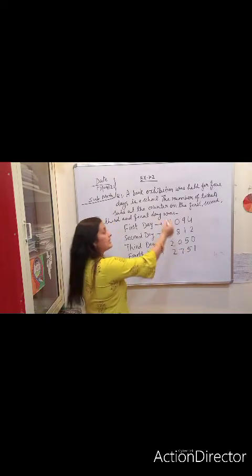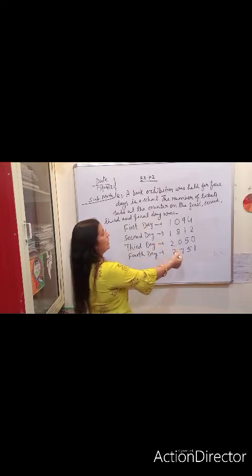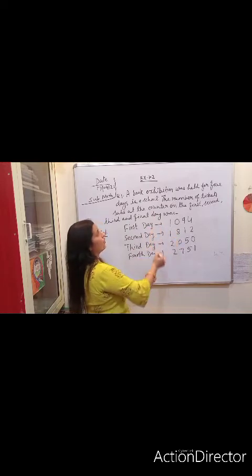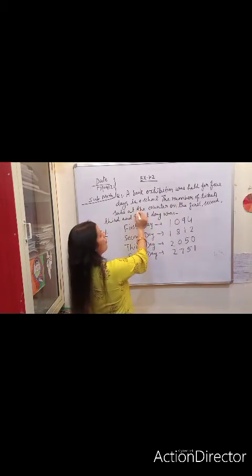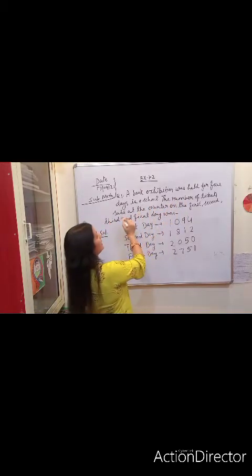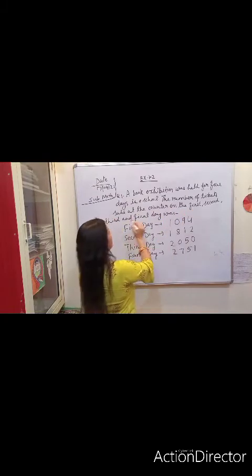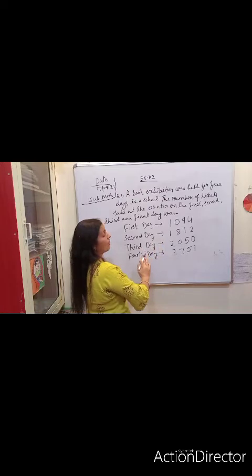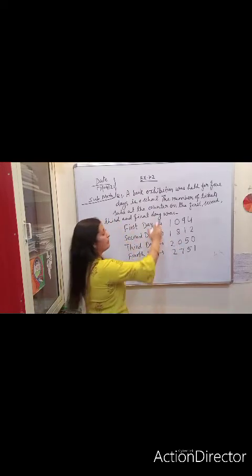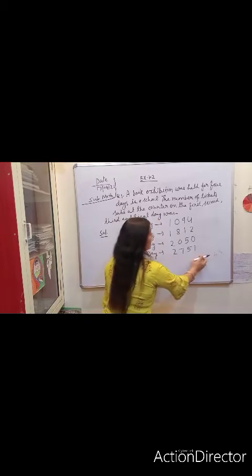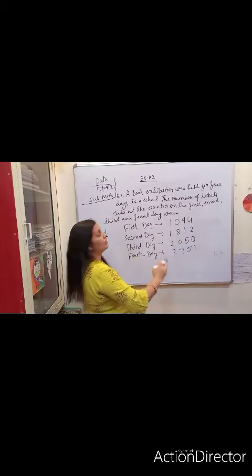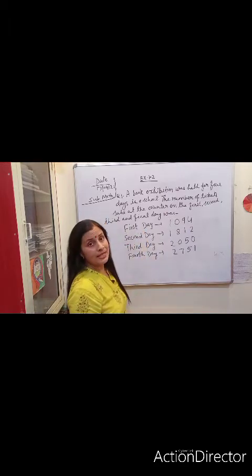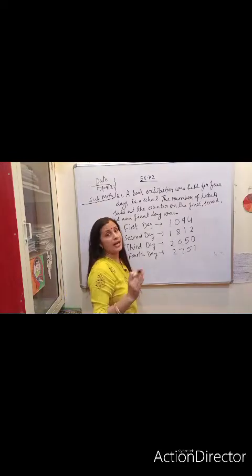These are the details related to the books sold each day. A book exhibition was held for 4 days in a school. I have written the data here and we have to find out the total number of books sold in all days. It means we have to find the total of these books which were sold on different days. So what will we do? Total means addition. Simple, total means addition.